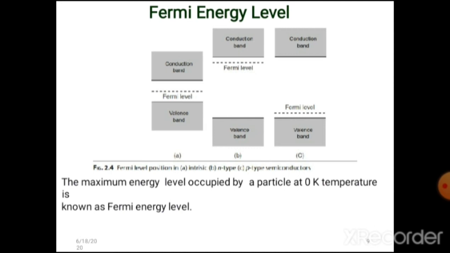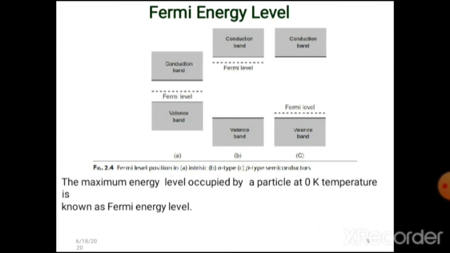Now we discuss the Fermi energy level. The energy level between the conduction band and valence band is known as the Fermi energy level. The maximum energy level occupied by a particle at 0 Kelvin temperature is known as the Fermi level.